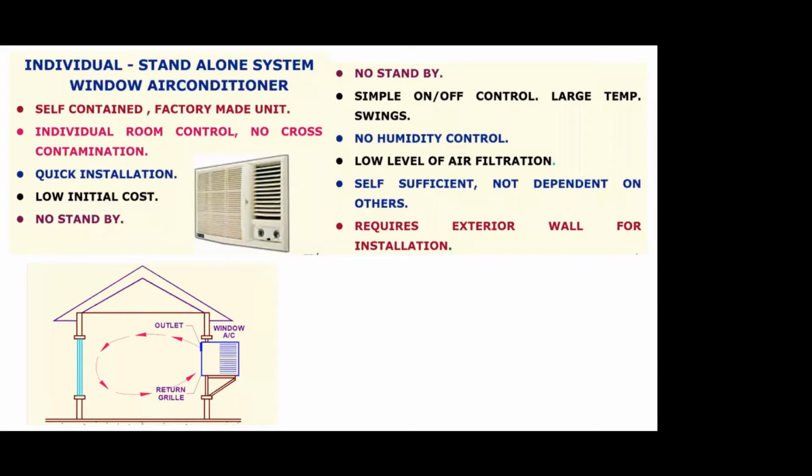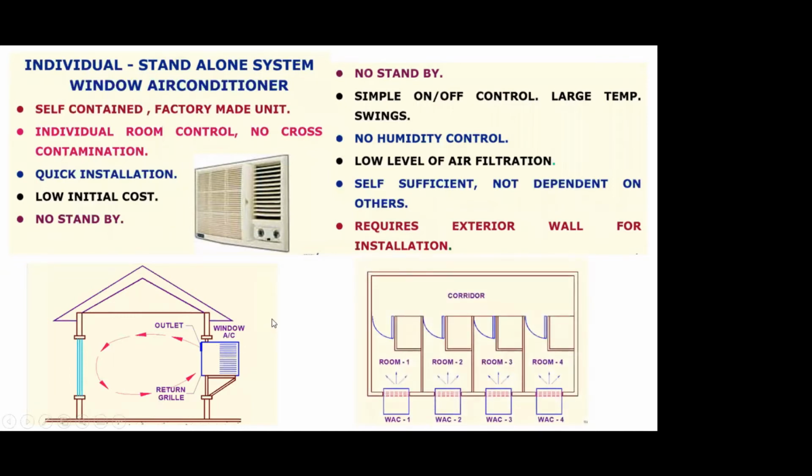So this diagram gives you an idea of how it works, how the air circuit works. Balance, everything is contained in the box. For small hotels and guest rooms, it also is a solution which can work. This is a plan view of 4 rooms having their own dedicated window AC systems.